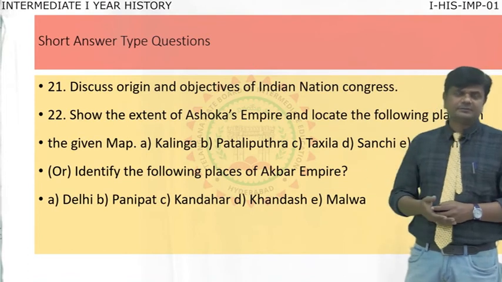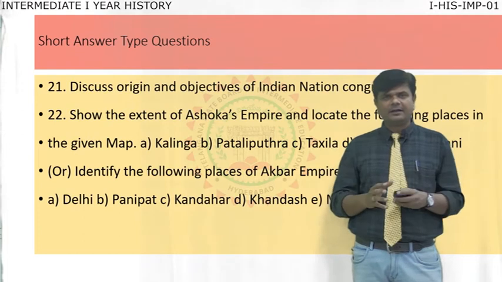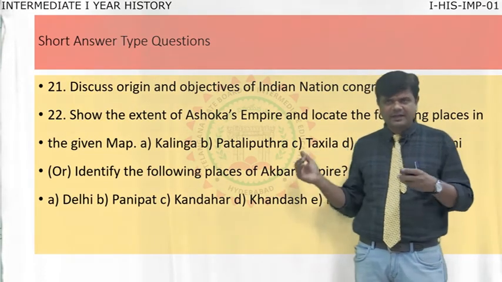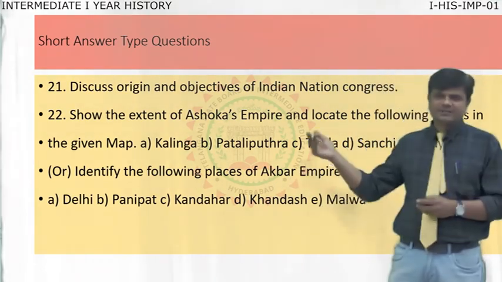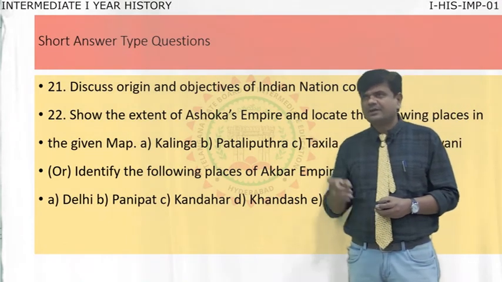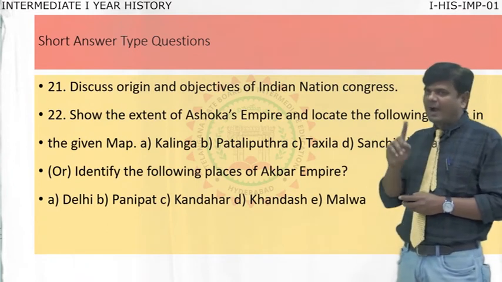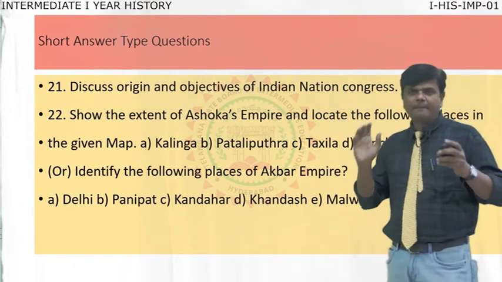Sanchi. Here he founded a great stupa, the Sanchi stupa. The biggest stupa in the world is located in Sanchi. Ujjaini is also located in Madhya Pradesh. So these are the important places of Ashoka's life, and these are the places provided in the question paper. You have to identify these places on the given map.